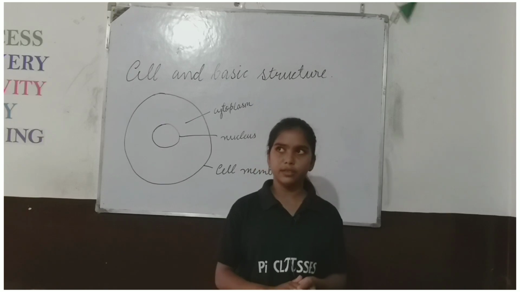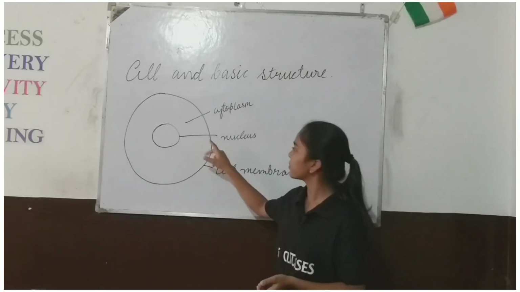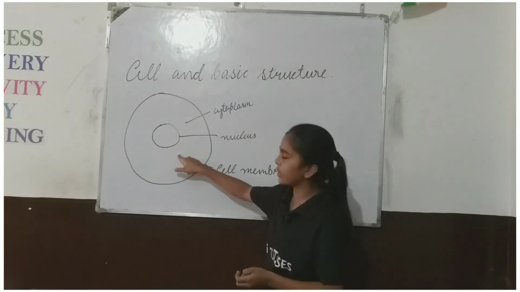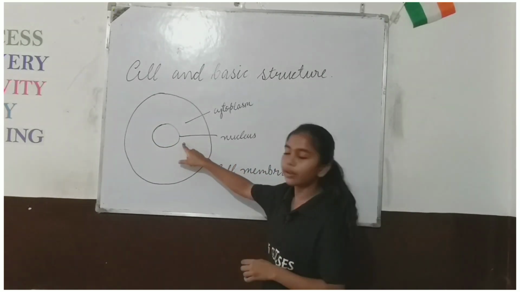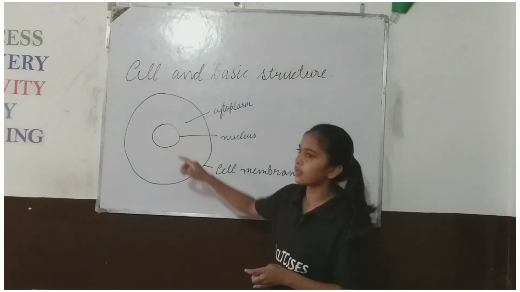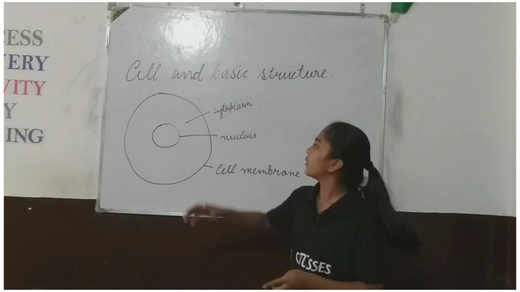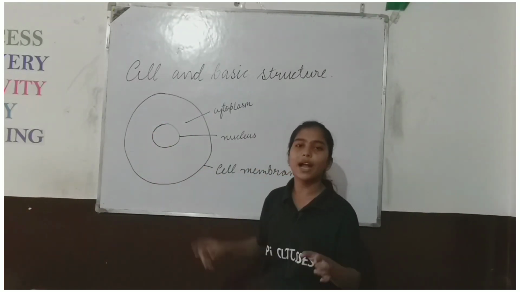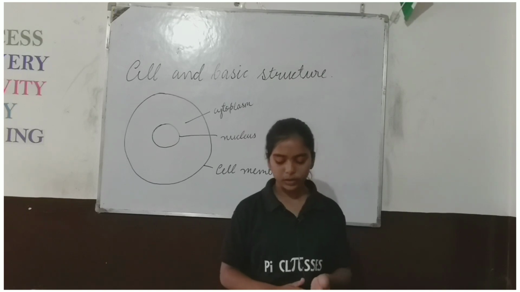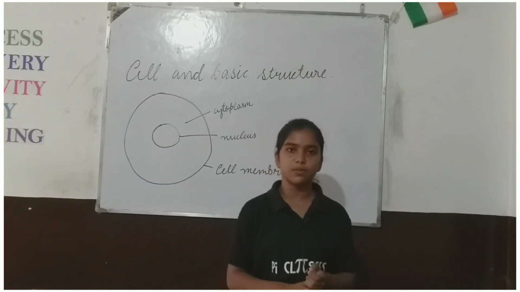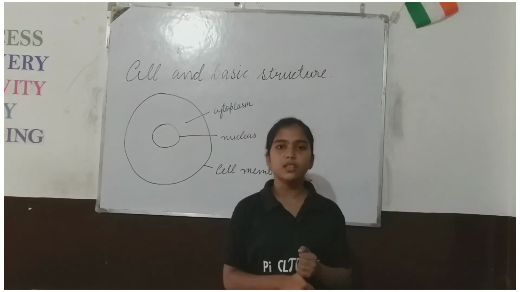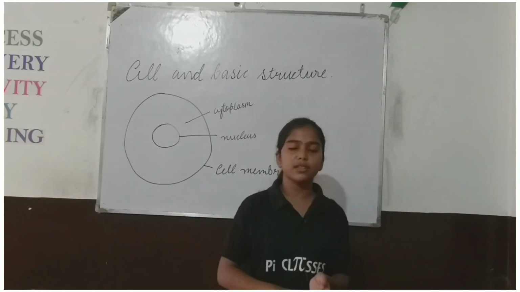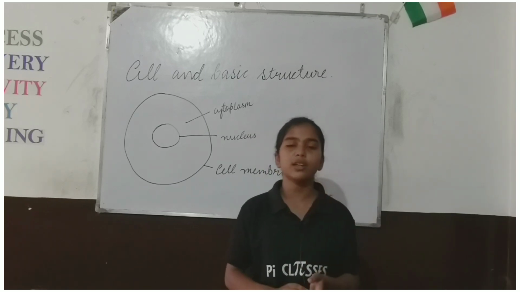The cytoplasm is a fluid. It is divided into two parts. The area where the endoplasmic reticulum, the Golgi bodies, and the nuclear membrane are present is known as the hyaloplasm. And the part where the cell organelles are floating is the cytoplasmic vacuolar system. So we can see that the cytoplasm is divided into two parts, the hyaloplasm, the fluid part, and the outer part known as the cytoplasmic vacuolar system.